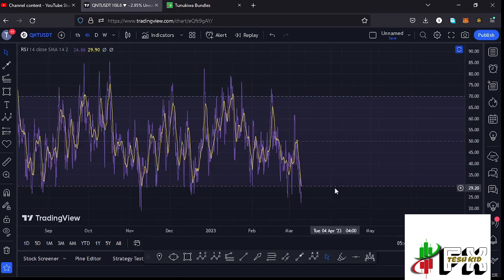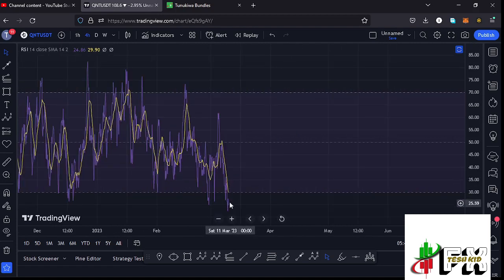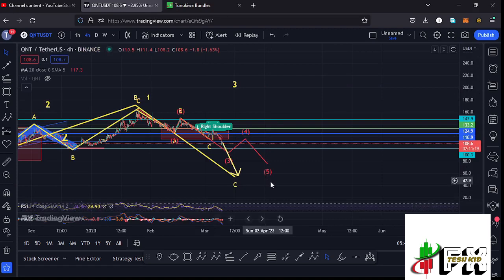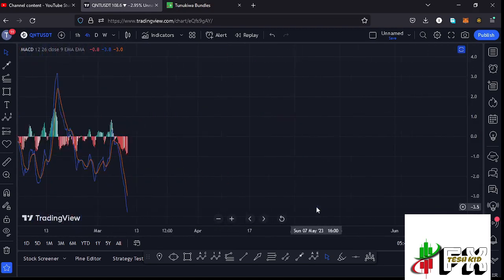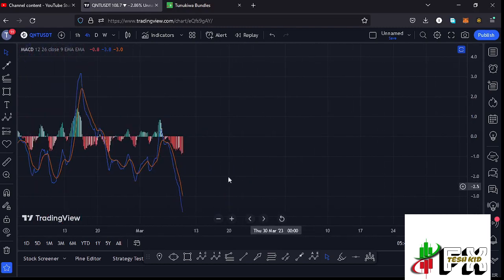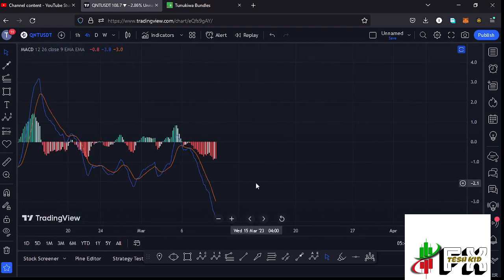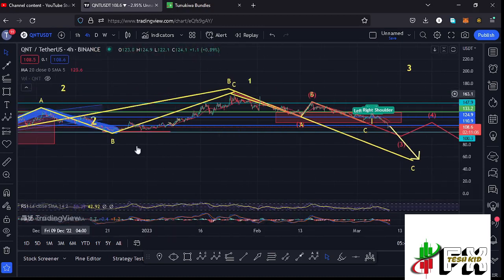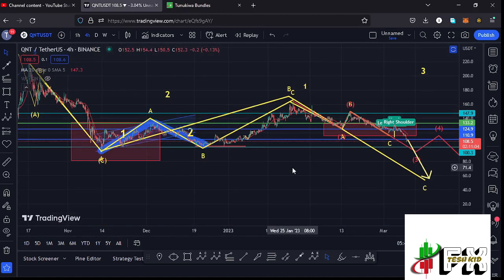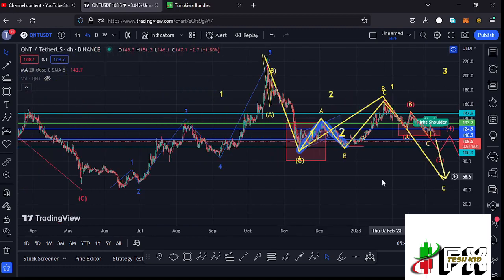And also taking a look at the indicators on the RSI, we are trading at around the 27 mark, meaning we have managed to get into the oversold region here on the RSI. Also taking a look at the MACD, we have been able to print a bearish cross, suggesting that there are chances of continuing to see further breakdown to the lower side in what could be the formation of this ABC corrective structure to give us one more leg down in the formation of that higher Elliott wave count 2.